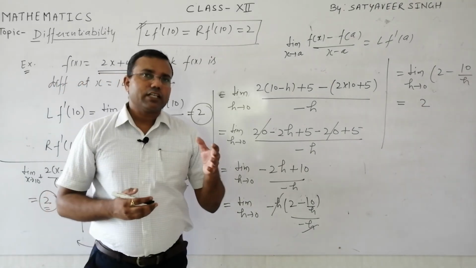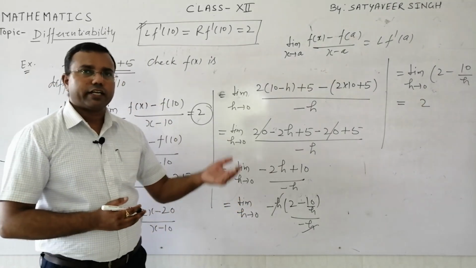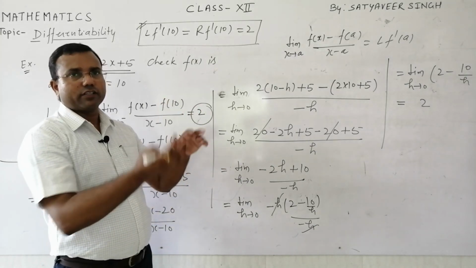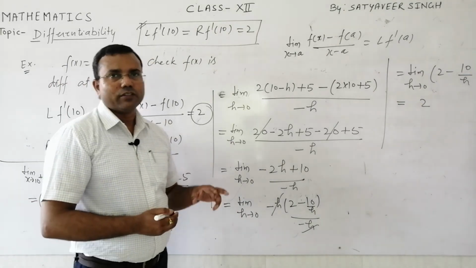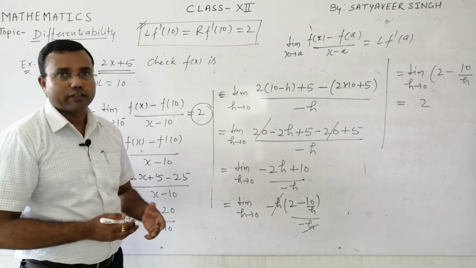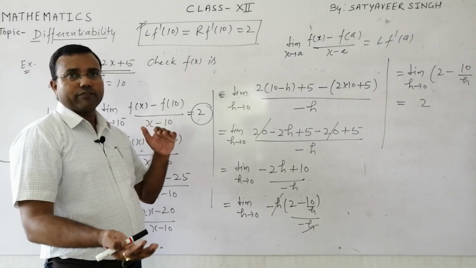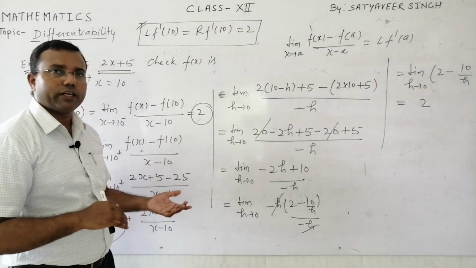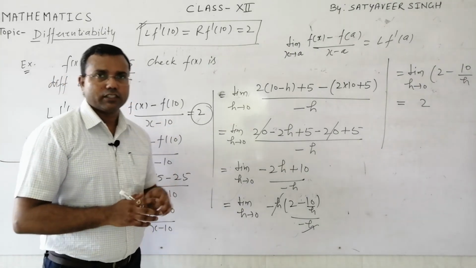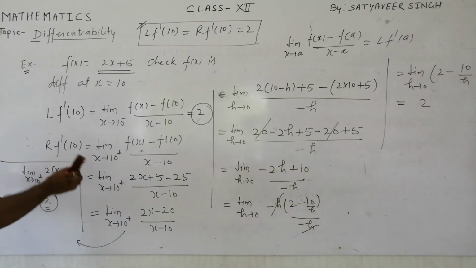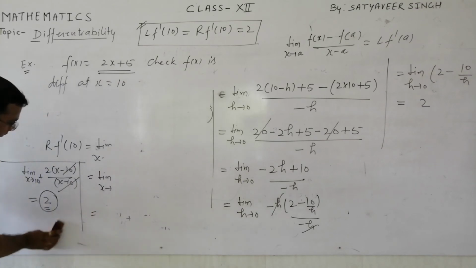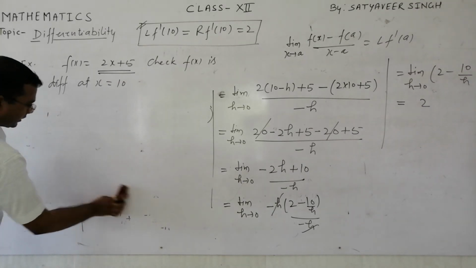If the given function is differentiable, then definitely that function will be continuous at that point, but the converse is not necessarily true. It may be possible the given function is continuous but not differentiable. But if a function is differentiable at some point, then at that point the function will definitely be continuous. I'll give you some exercise so that you can analyze whether what I am saying is true or not.